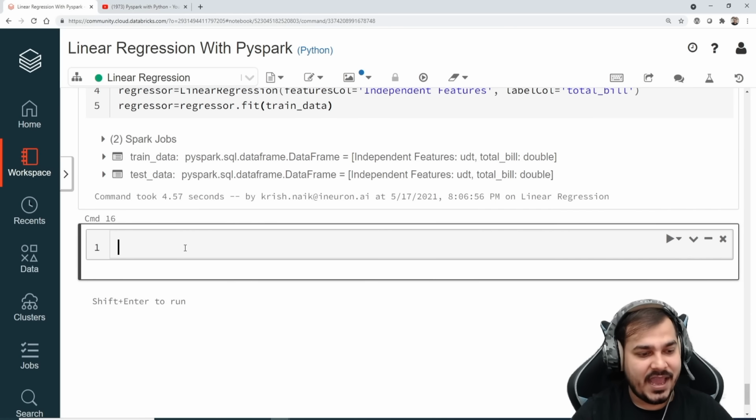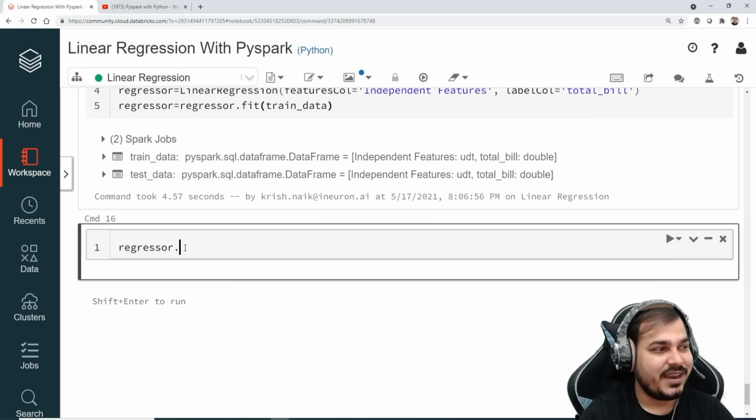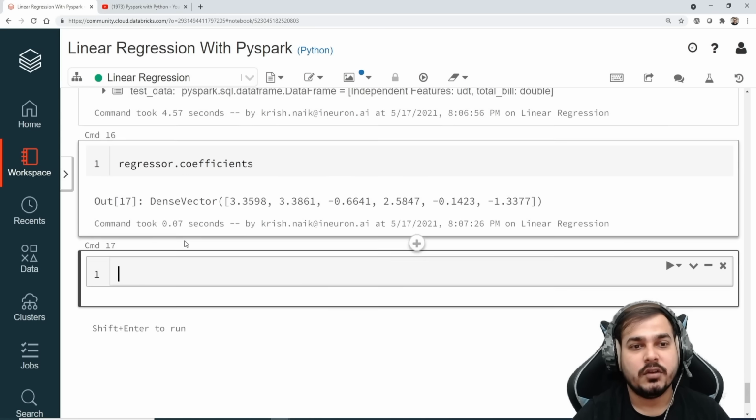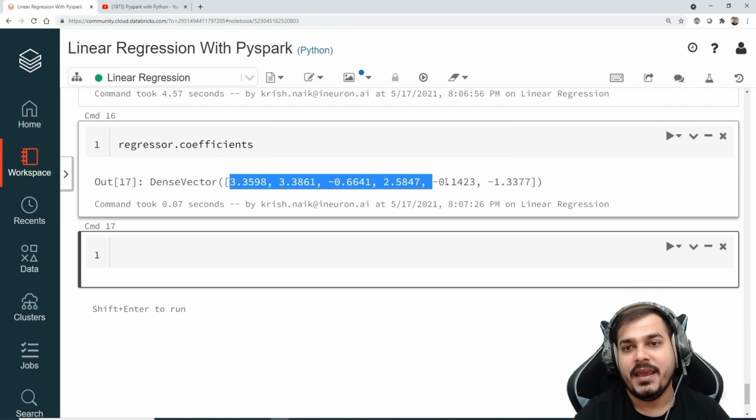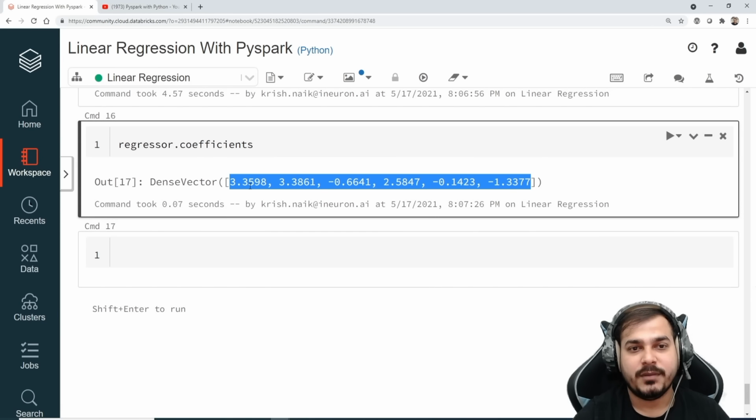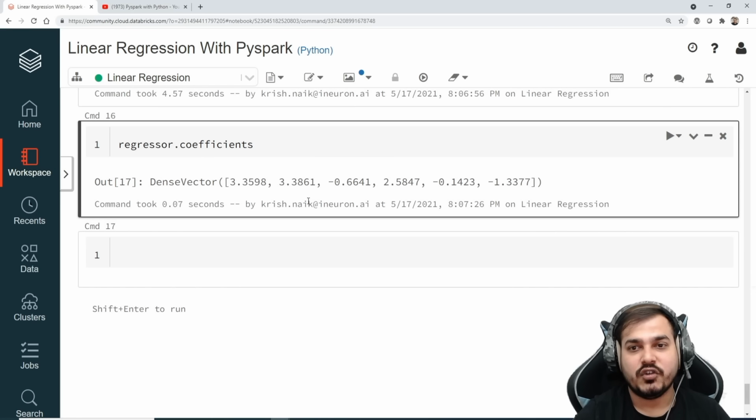Now I have my regressor. So what I'm going to do is say regressor dot coefficient. Since this is a multiple linear regression, I'm just going to use regressor dot coefficient, and these are all my parameters or different coefficients, because I have around 6 parameters. So these are all the 6 different coefficients.